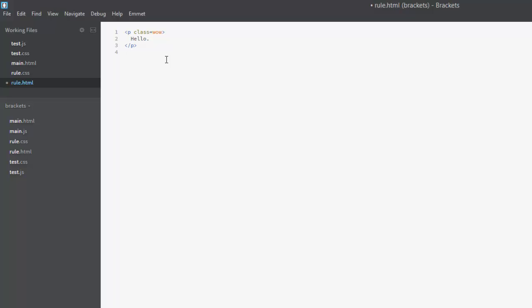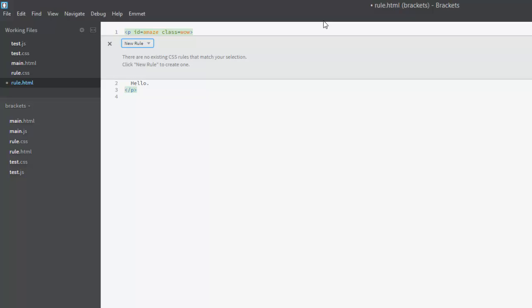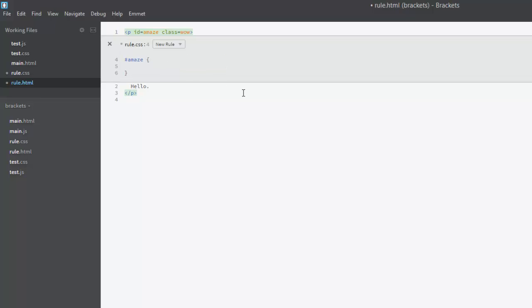Let's try it again. We'll give this paragraph an ID, and we'll just make the ID equals amaze. Now, if you press Ctrl-E, it will give you the option to create a new rule, since no rules exist for objects with the ID amaze. Click New Rule, and it will give you a list of the CSS files in your project to create the rule in. Select rule.css, and it's made a new rule that applies.